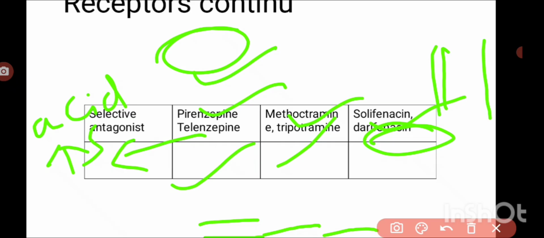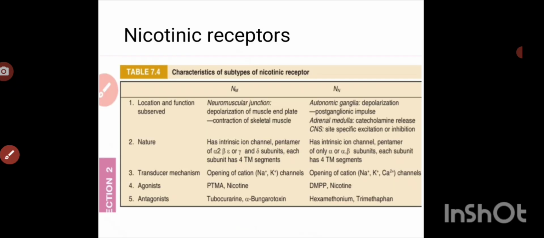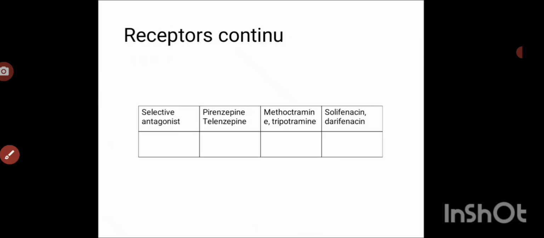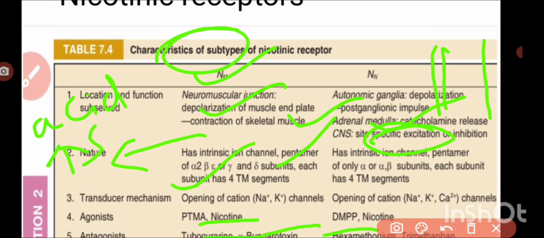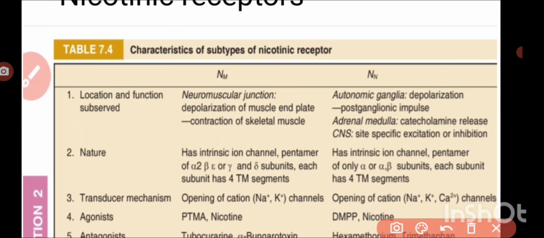Coming to the nicotinic receptors, they are also classified into two types. All these receptors in the parasympathetic nervous system are receptors for acetylcholine.